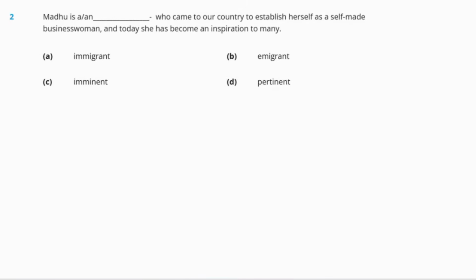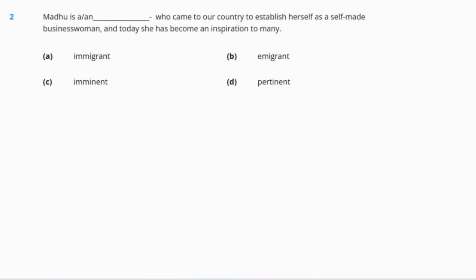Now, next question is: Madhu is an dash who came to our country to establish herself as a self-made businesswoman, and today she has become an inspiration to many. The options are A immigrant, B emigrant, C imminent, and D pertinent. So let us see the meaning of all of these words.